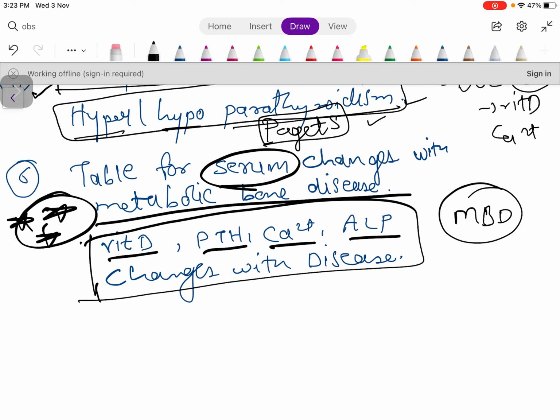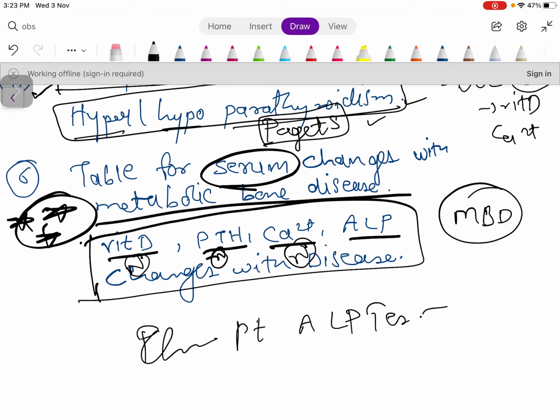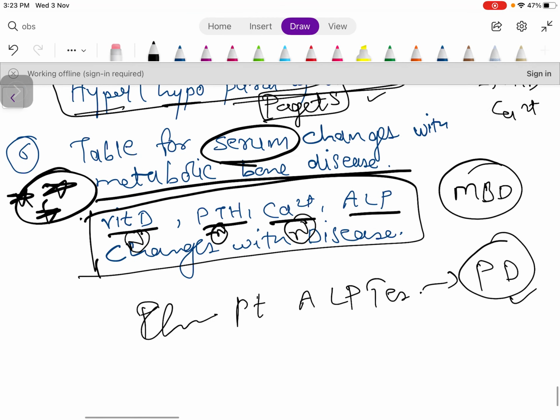Now how they will ask is, they will give a scenario of a patient, and there is an increase in alkaline phosphatase, and all the rest will be normal. So it's Paget's disease. They will give you a scenario like this.